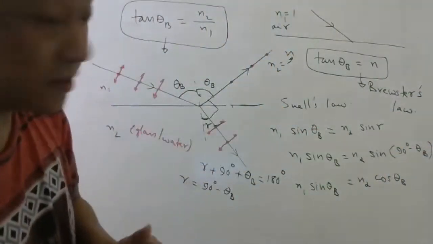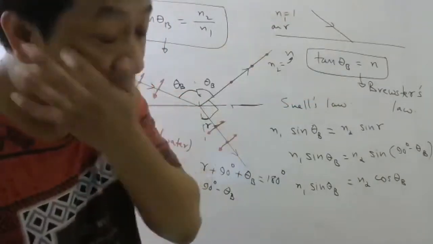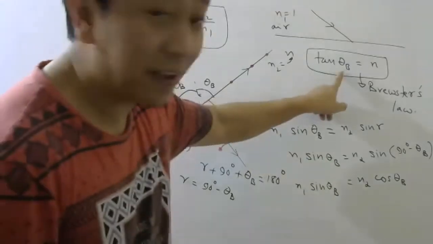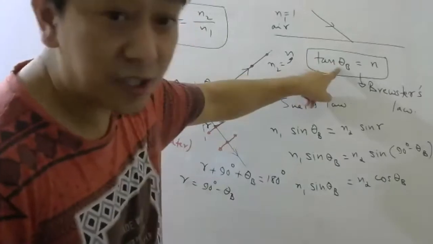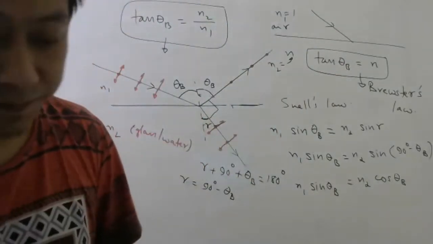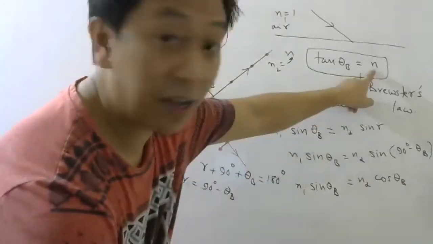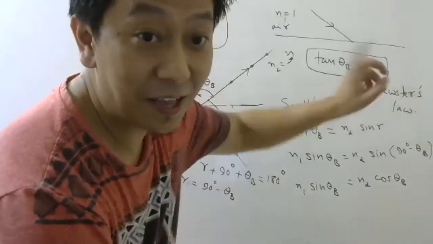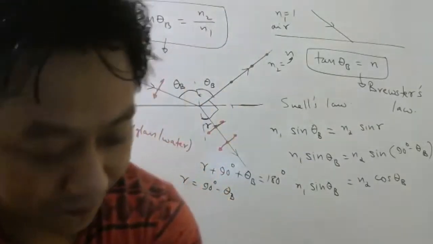Remember, it relates the angle at which the reflected light is polarized, so that angle with refractive index. Now, tell me quickly, do you think Brewster's angle depends on the color of the light? Which color is coming? Yes or no? Yes, sir, because refractive index depends on color from Cauchy's relation. So since refractive index depends on color, Brewster's angle also depends on color.